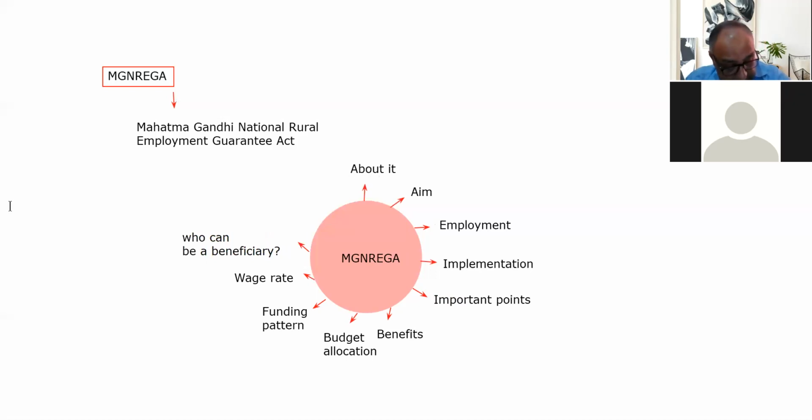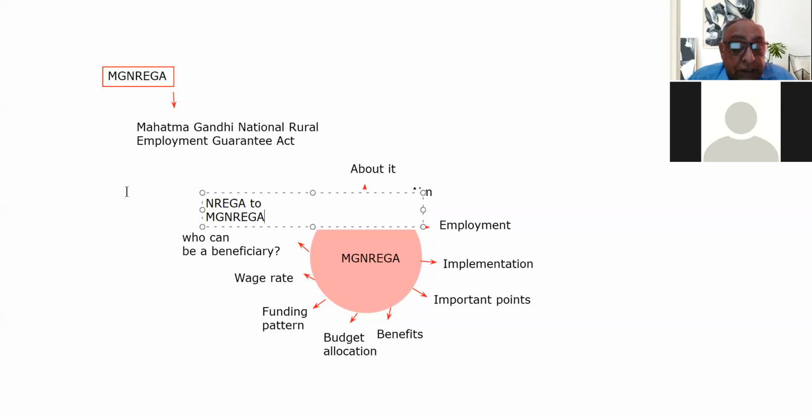The next topic is the shift or change in nomenclature from NREGA to MGNREGA, because its initial name was NREGA.